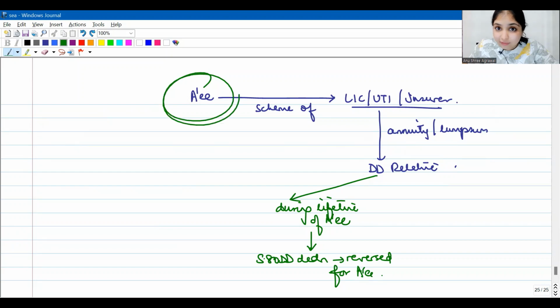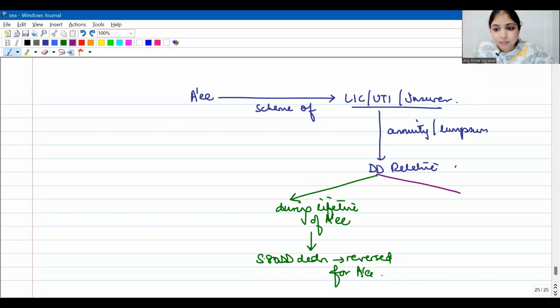So if during the lifetime of the assessee the dependent disabled relative is going to get money, it doesn't fulfill the objective of the lawmaker. So whatever 80DD deduction the assessee had enjoyed all these years will be reversed in the year in which the dependent disabled relative receives the money from the insurance company. Okay, this was one part of the discussion. Till here understood?